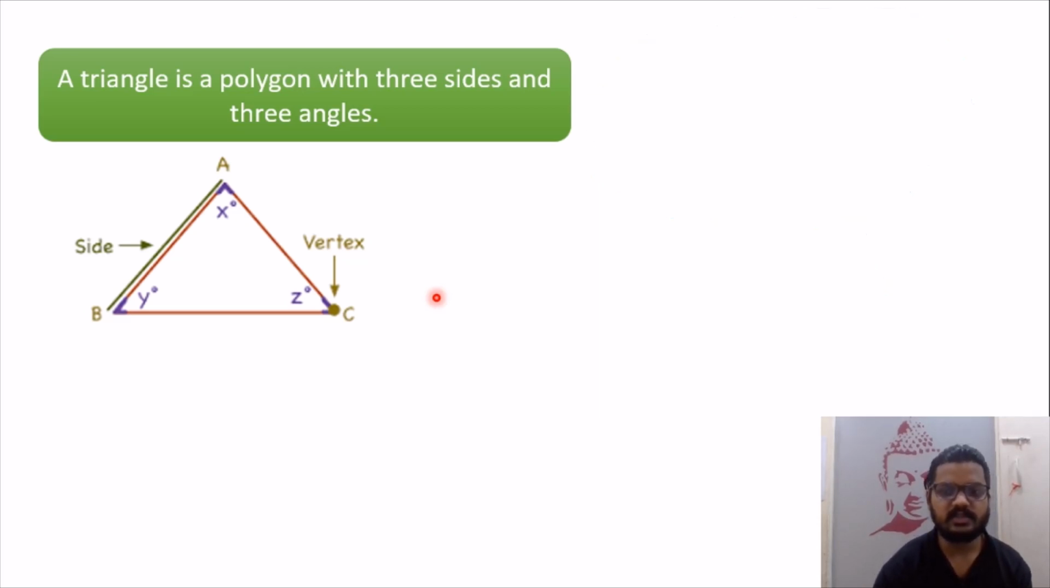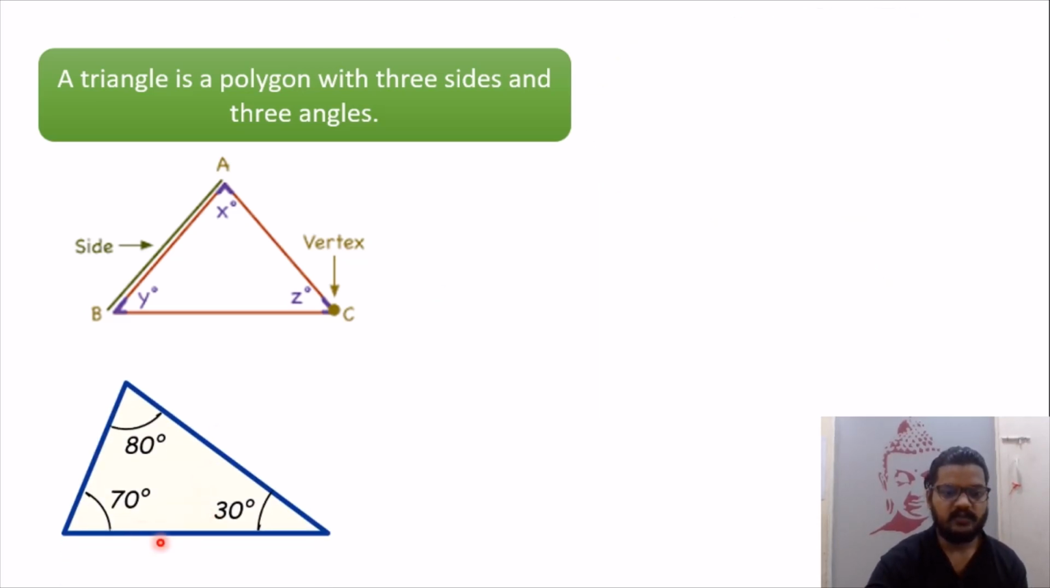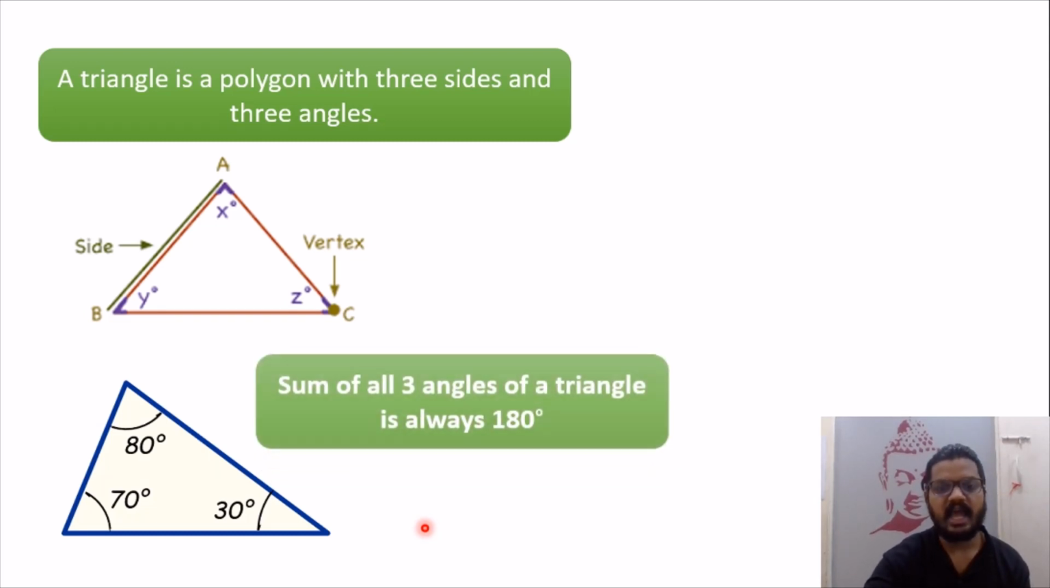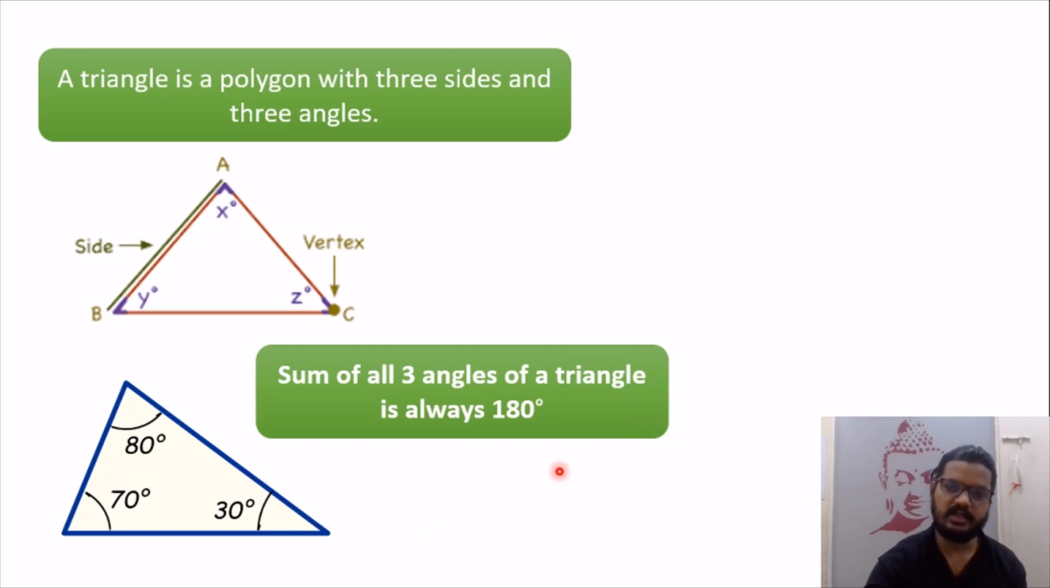Now let's observe this one. If you observe this triangle, the angles are already given. So angle 80, angle 70 and angle 30. So students, let's add all of this. What do you get as total? Please take your time and add it. Okay, I hope you are done with this and you might have got 180.